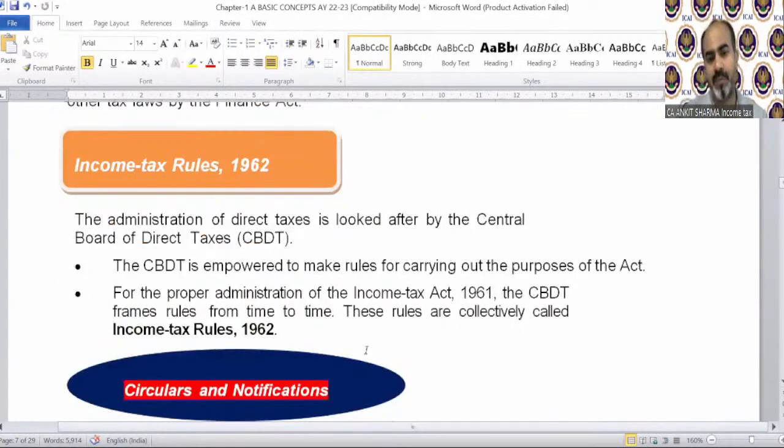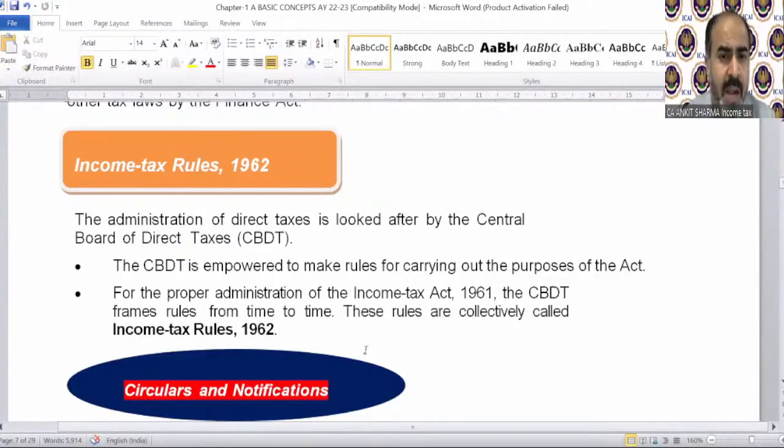Income tax rules. The administration of direct tax is looked after by the CBDT, Central Board of Direct Taxes. That is the regulating authority of our income tax, which prescribes rules. The CBDT is empowered to make rules for carrying out the purpose of the Act.